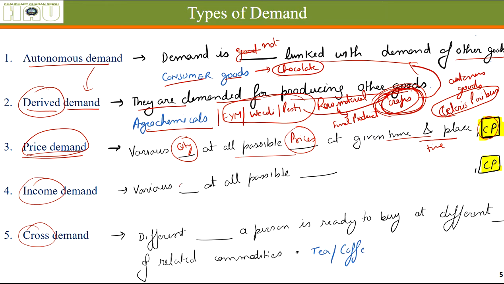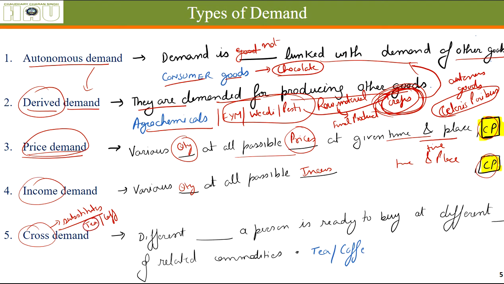Income demand, various quantity of a good demanded at all possible incomes at a given time and at a given place. Ceteris paribus, that means everything else is constant. Cross demand. What do we mean by cross demand? Cross demand is generally referred for substitutes. Let's say tea and coffee.